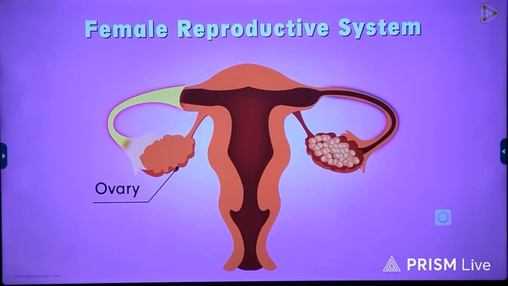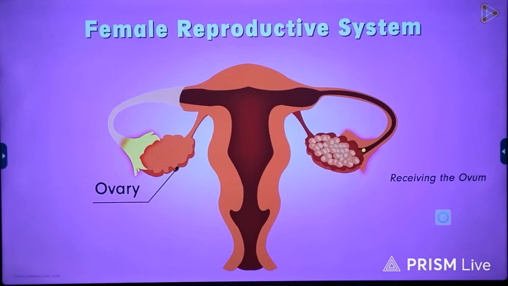But they're not connected directly. If we look at it carefully, we find that there are finger-like projections which connect the two. These finger-like projections are very important for receiving the ovum when released from the ovaries.